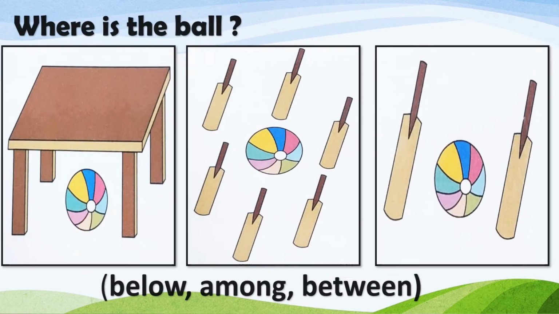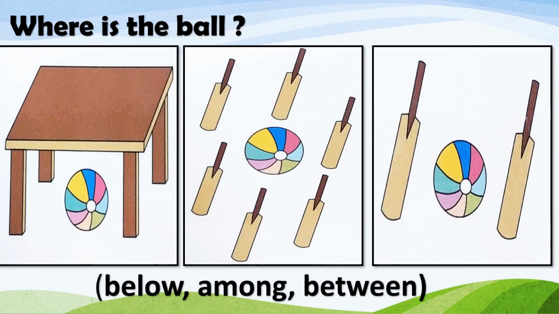So children, let us see the position of the ball. Where is the ball in the first picture? The ball is below the table. In the second picture, the ball is among the bats, and in the third picture, the ball is between the bats.